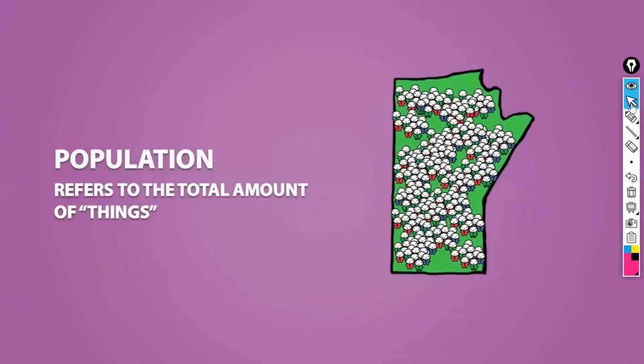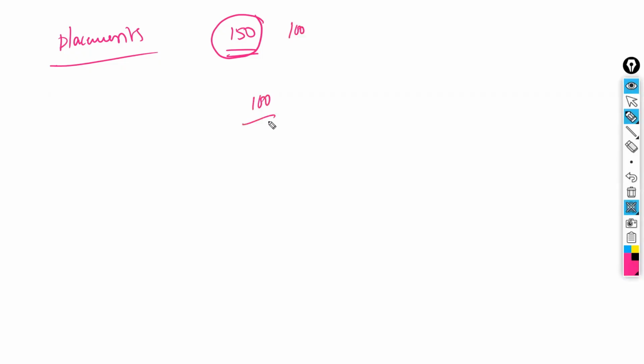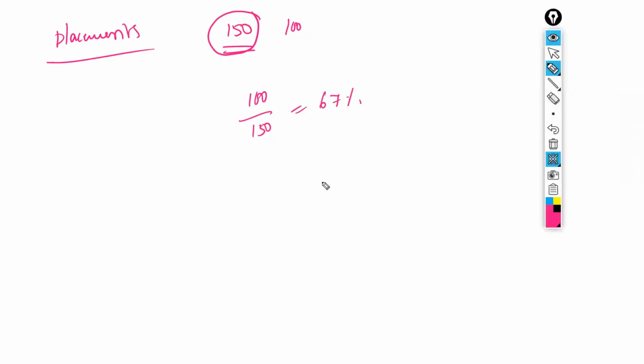For example, you are analyzing the placements of my previous batch. In the previous batch, we had 150 students. If I get the entire data of all 150 students, and out of these 150, 100 students got placed, I'm going to say 100 out of 150, which is nothing but 67% of the students placed.